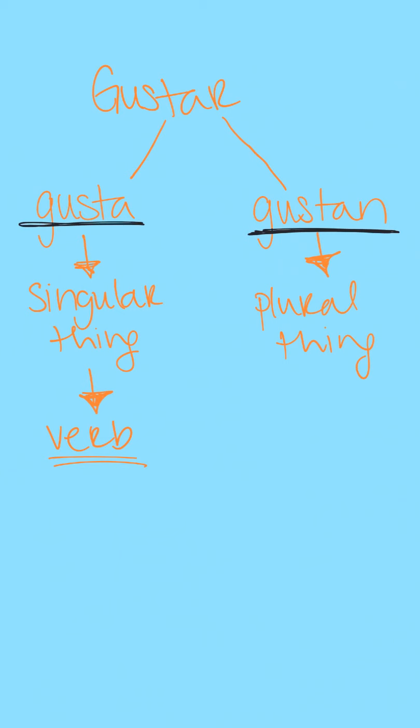My IOP comes first. I'll make that in red here, me. And then I want to say I like the book. So I have to think, what is pleasing to me here? And my answer, of course, is the book. This also is a singular thing. So I know that the form of gustar I'm going to choose is gusta. So I have me gusta, and then over here in green, I'm going to put el libro. So: me gusta el libro.